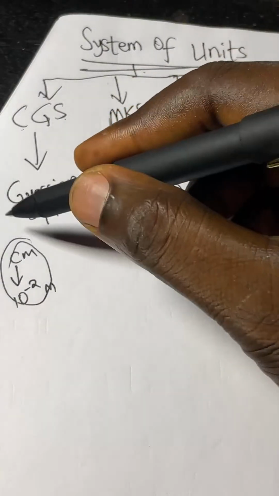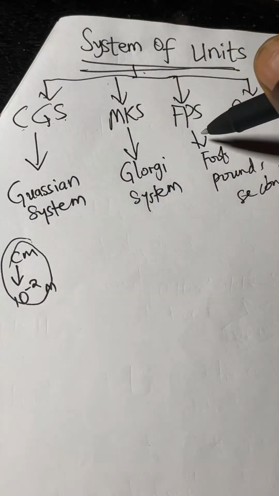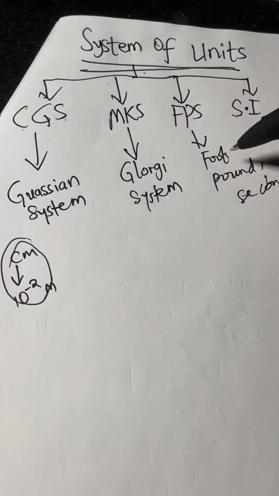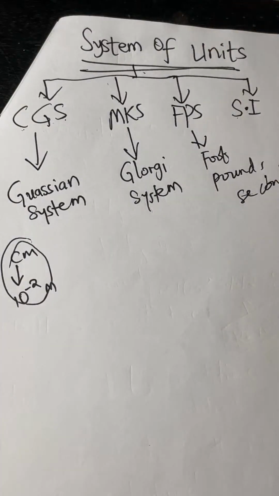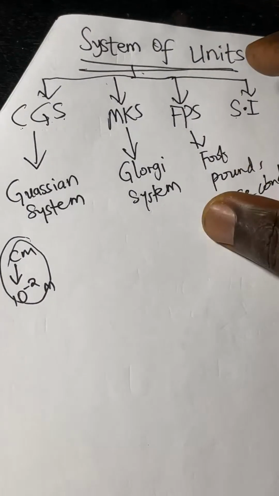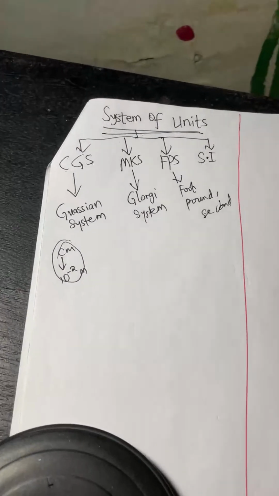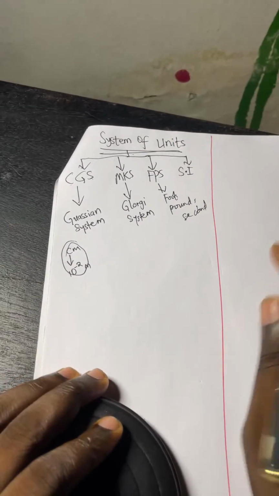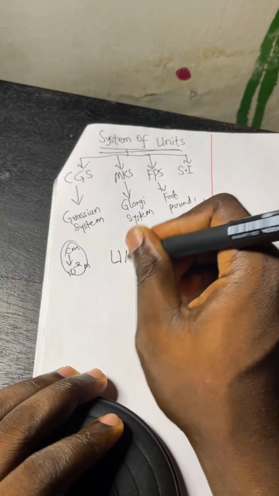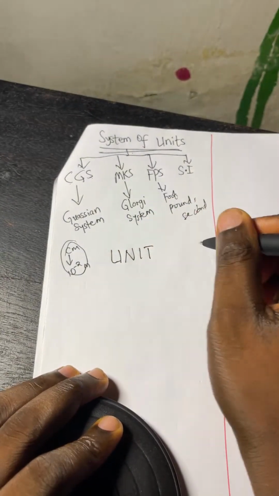This one is Gaussian. That is another name. This one is grudgy. I have not seen any other name for this. And this one is just system international, or international system of units. So that is it. And since I mentioned unit in all these things, I think it is time I say one or two things about what I call unit prefixes.